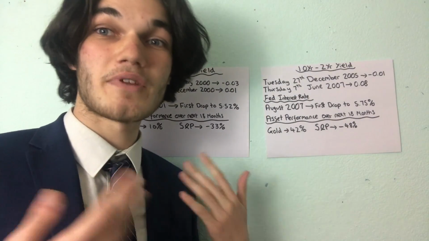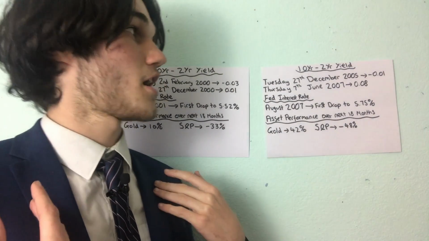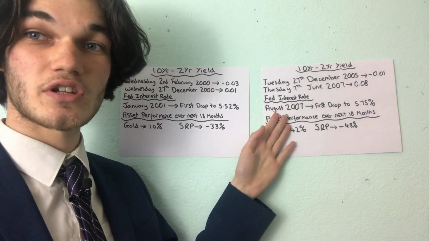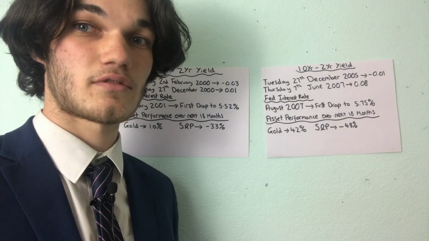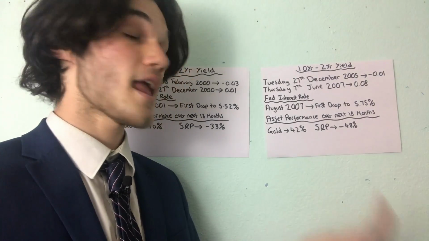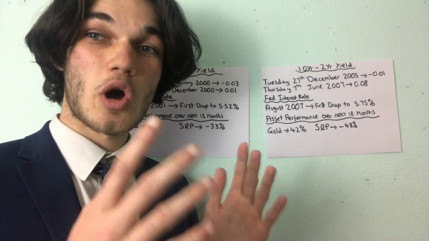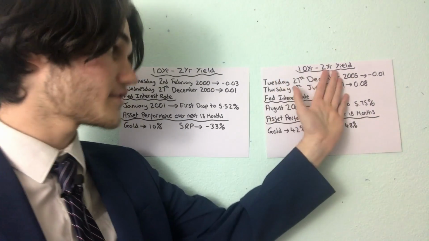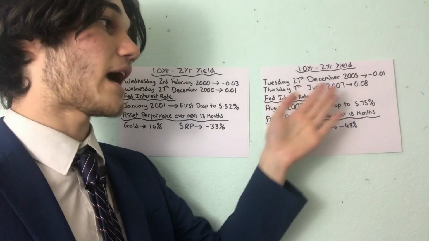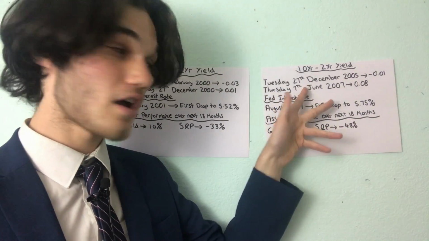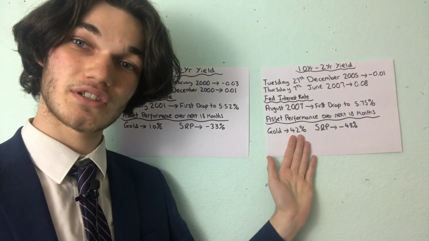So yes, of course I could be wrong. I'm not saying I'm always right. I'm not saying that just because it's worked in the previous 2 recessions, it's going to work in the next recession. But of course, if we want to make investment decisions in the future, if we want to look for economic data that has an impact on the markets, I've spotted the 10 to 2 year yield and the Fed interest rate, and when these two combine within 6 months of each other, boom, these are the results.